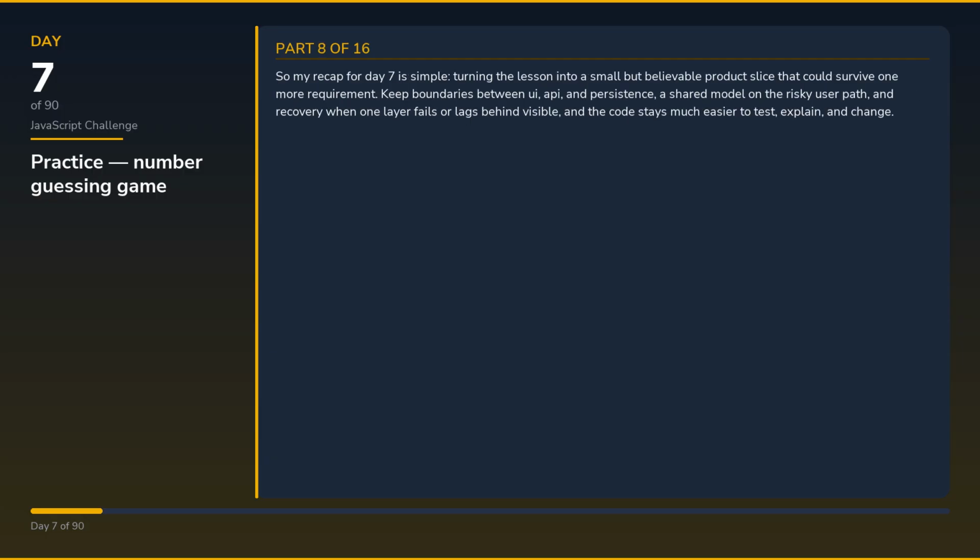So my recap for day 7 is simple: turning the lesson into a small but believable product slice that could survive one more requirement. Keep boundaries between UI, API, and persistence, a shared model on the risky user path, and recovery when one layer fails or lags behind visible, and the code stays much easier to test, explain, and change.